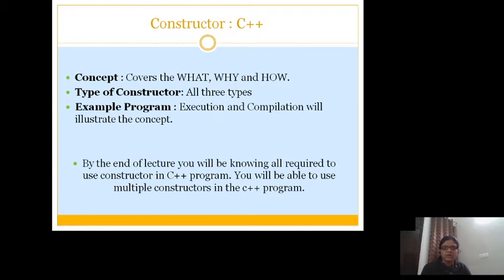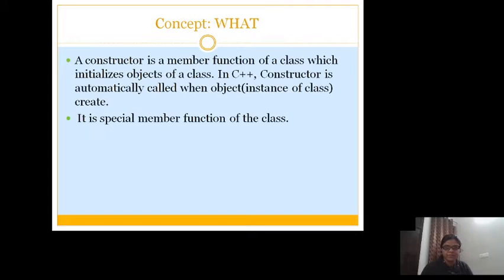My topic will cover what a constructor is, why we use it and how we use it, the C++ syntax to use a constructor, the types of constructors, and an example program implementing the concept. By the end of this lecture, you will all know how you can create a constructor for a class and how you can use it. In fact, you will be using multiple constructors in the same class. That is called constructor overloading.